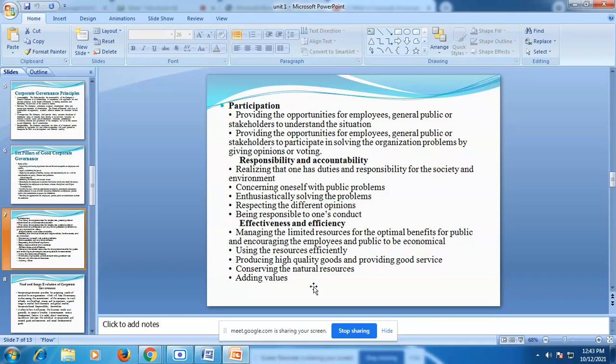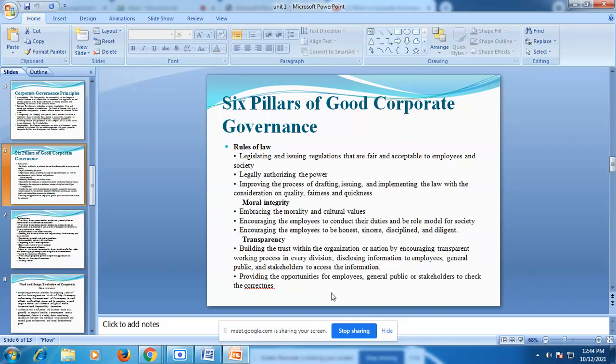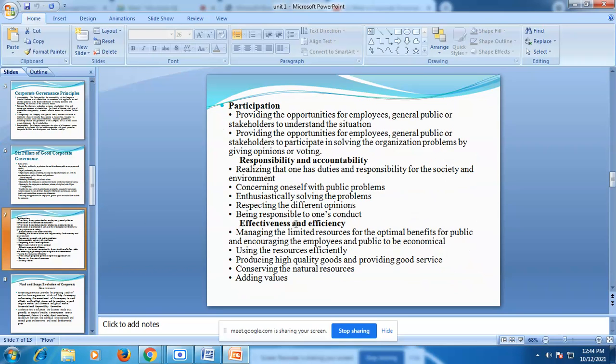If we think about a product, it should be of high quality, and customers give preference to high quality and good services. And in conserving natural resources, there should not be chemical ingredients. These come under effectiveness and efficiency. So students, these are the six pillars of corporate governance: rule of law, moral integrity, transparency, participation, responsibility and accountability, and effectiveness and efficiency. This is an important factor of good corporate governance.